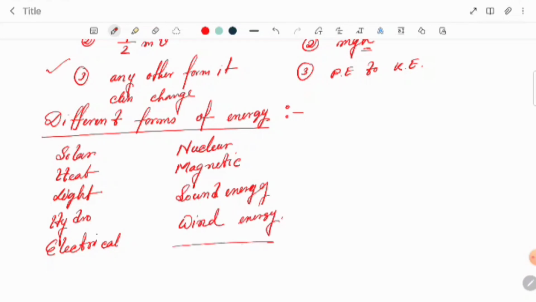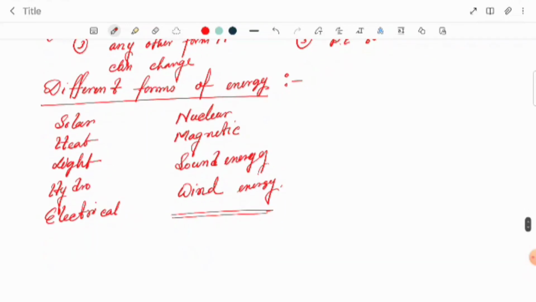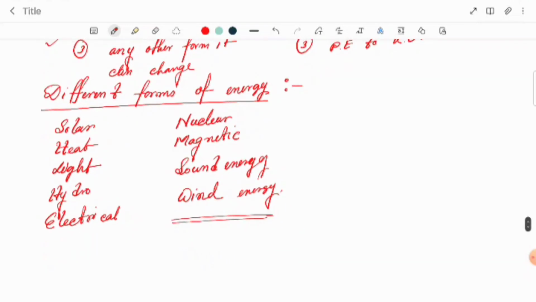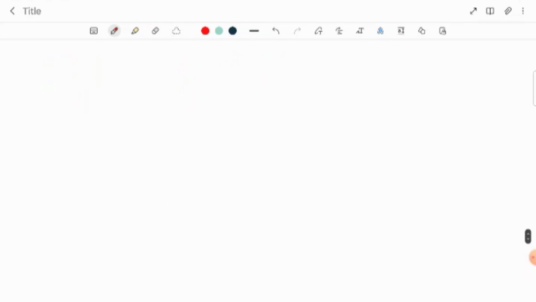Already we know about it. In the previous class also we have done a bit. But in this part, what is the main thing? What is the important thing? This is known as the conversion of one form of energy to the other. That is very, very important. Questions will come from this part, please keep it in your mind. Conversion of energy is a very, very important part.